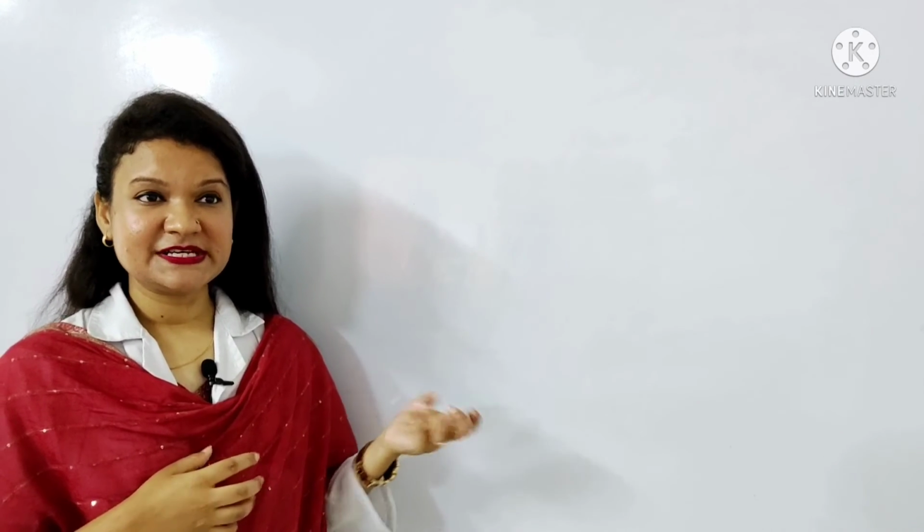In your previous class, you learned about virus and today you learned about bacteria. So, you have to learn the differences between virus and bacteria. Now, I will describe the differences between virus and bacteria.